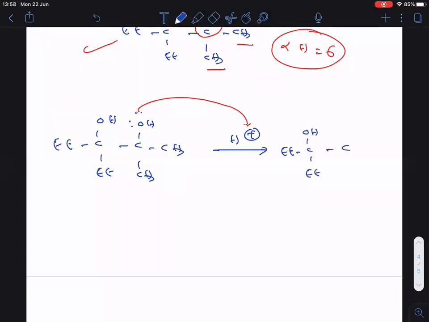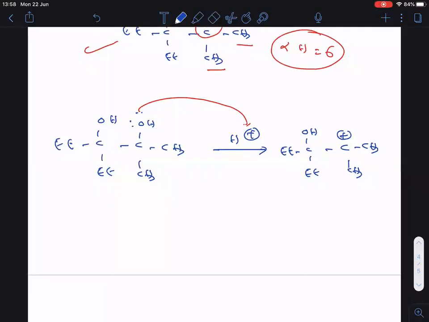Now here, carbocation is formed. CH3, CH3. Clear? This is more stable carbocation, but not most stable. I think you understood the difference between more and most. Which is most stable? I told you, the carbocation which gets support through back bonding. That is the most stable one.